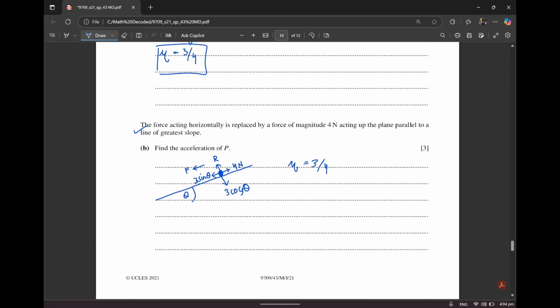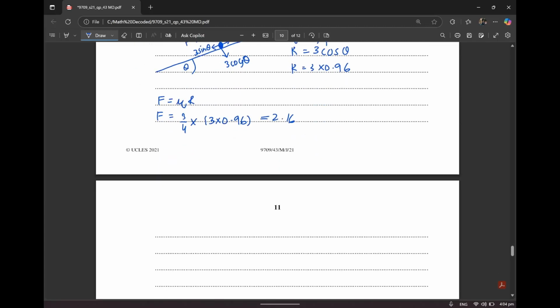I also know that the R in this case is 3 cos theta. R is equal to 3 cos theta. Cos theta is 0.96, so R is 3 into 0.96. Now let's calculate F. F is equal to mu R. F is going to be equal to mu, that's 3 by 4, into 3 into 0.96. That is going to become 2.16. So we have the friction figured out.